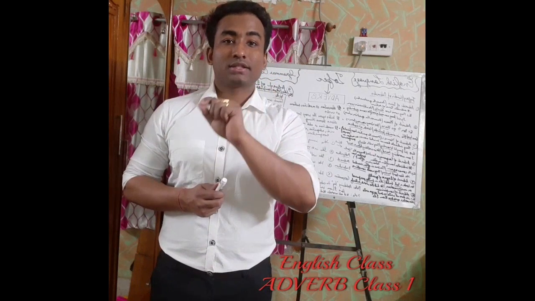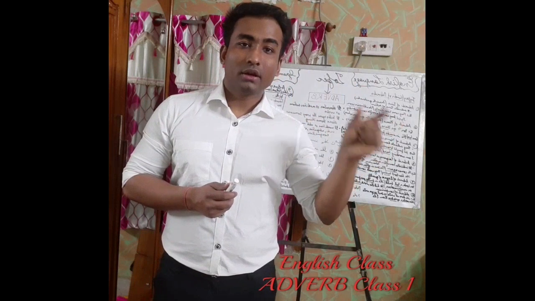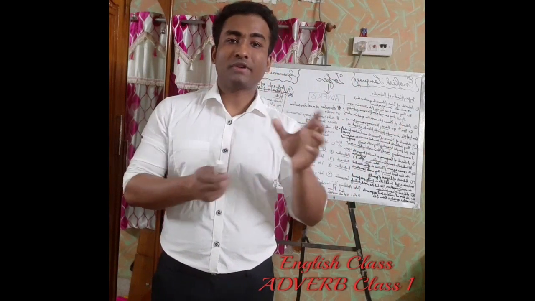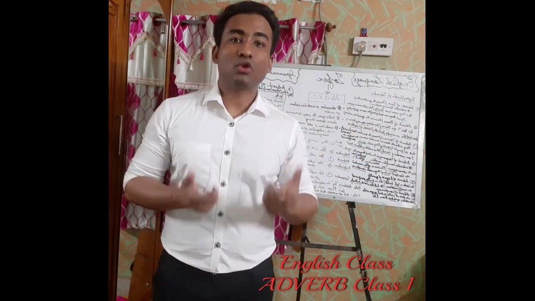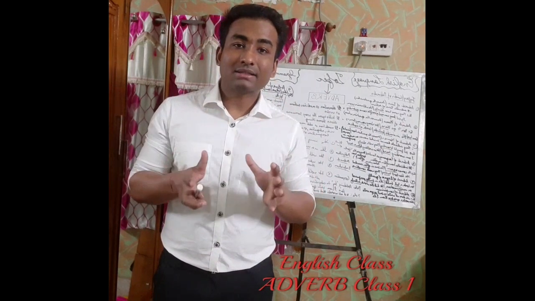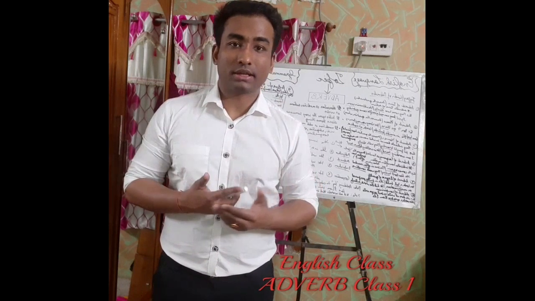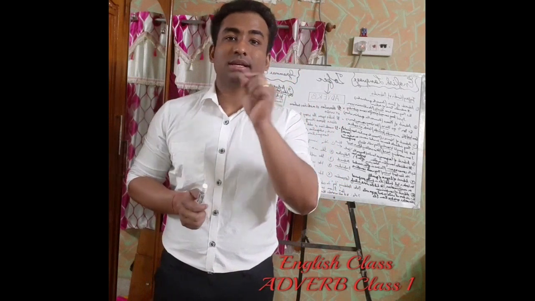So here, she sang. Now if I add the word beautifully, which is actually describing the word sang, obviously beautifully is an adverb, because it is describing sang, and sang is a verb. So this is how we understand which is an adverb. You have to understand this logic whenever you see a sentence. Like, she is a pronoun.